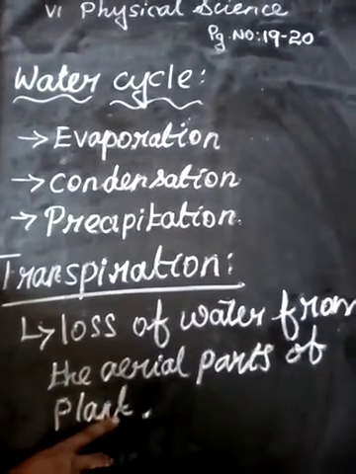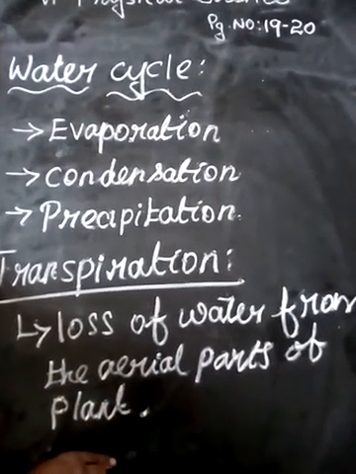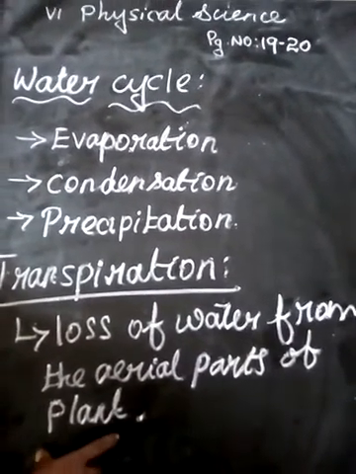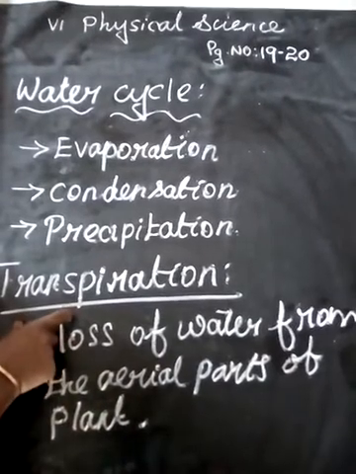These three states occurring in nature keep the total amount of water on the earth constant even when the whole world is using it.